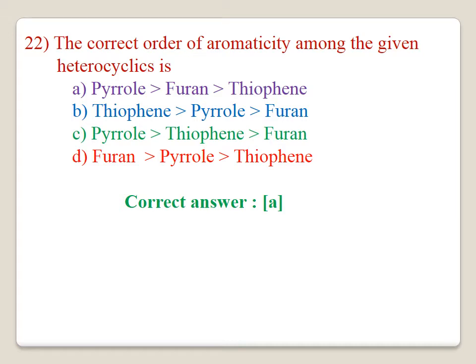Question number 22. The correct order of aromaticity among the given heterocycles is, the correct answer is A. The aromaticity of pyrrole is greater than furan, which is greater than thiophene. The correct answer is A.